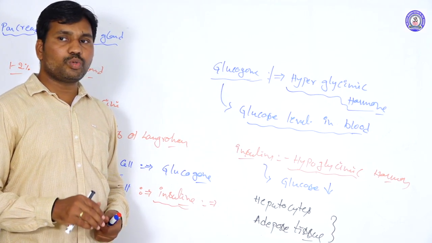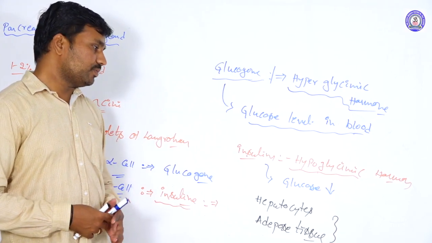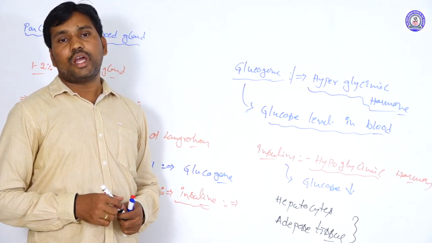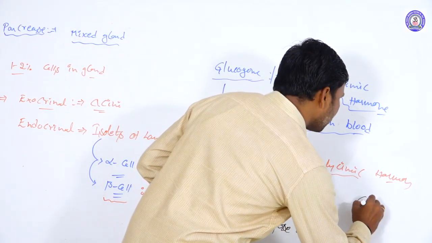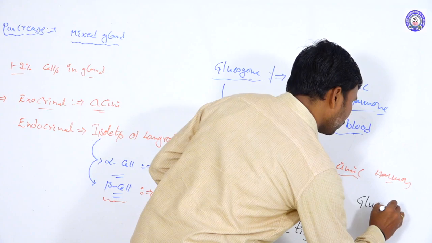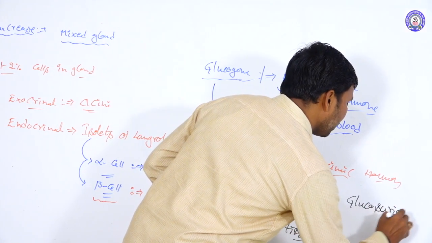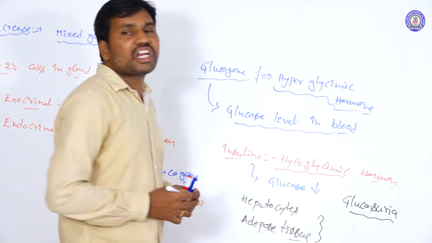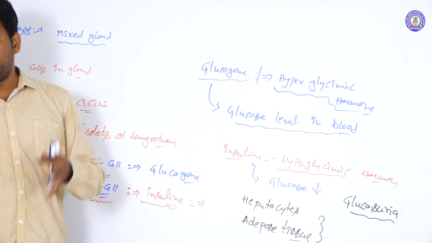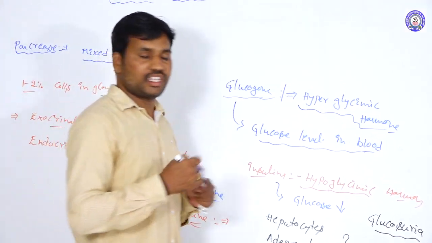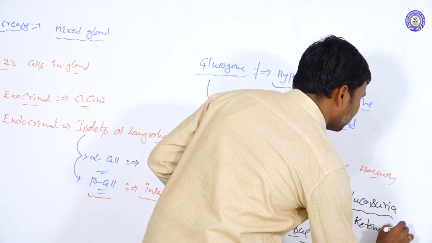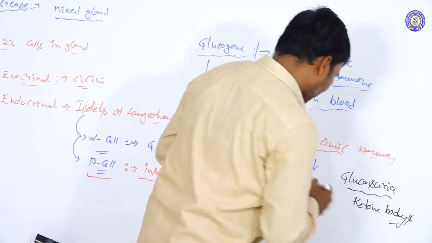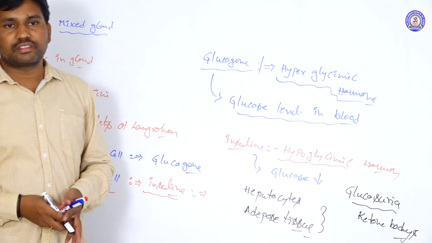This condition is called glucosuria. That means excretion of glucose through the urine, and ketone bodies are also excreted.